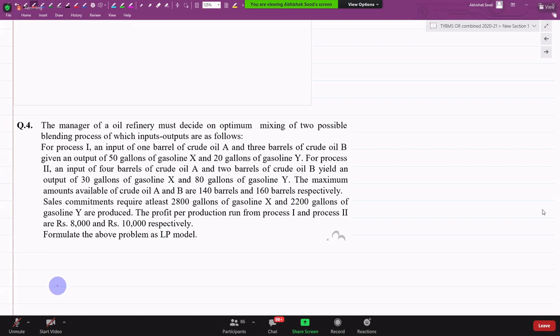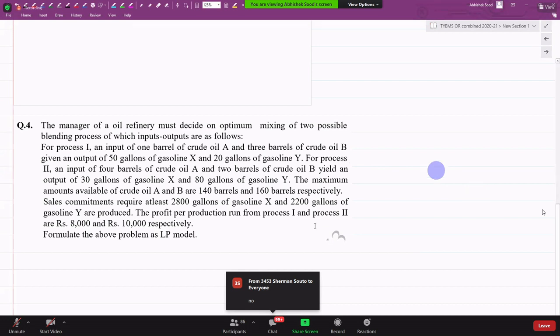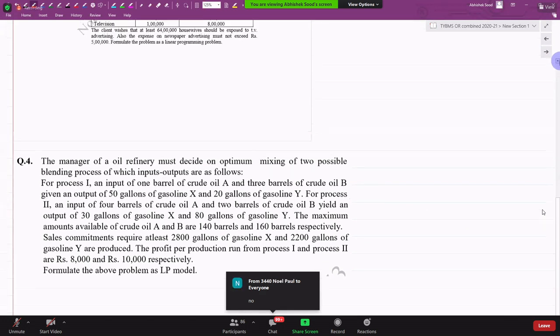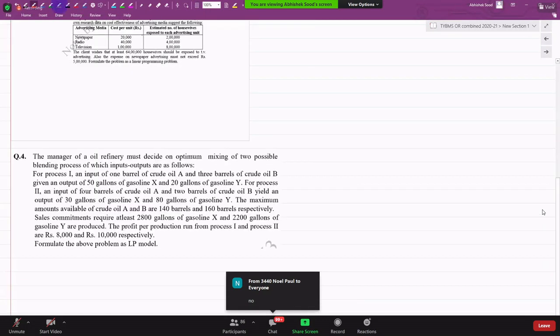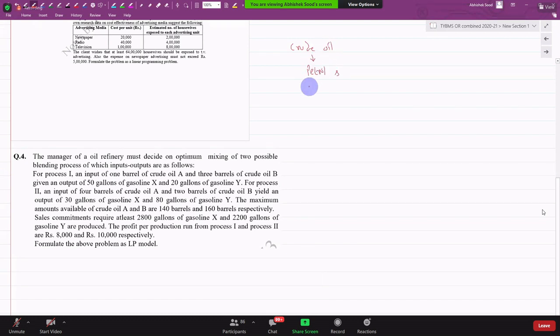कुछ समझ में आया? कुछ सर में गया? Did you get anything? अच्छा. We all of us know that from crude oil we get petrol and diesel, and we also get many other things.